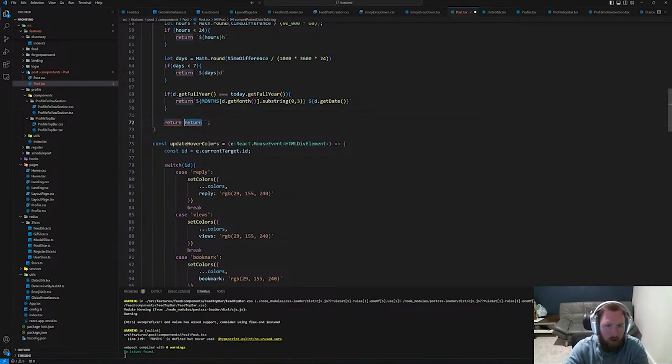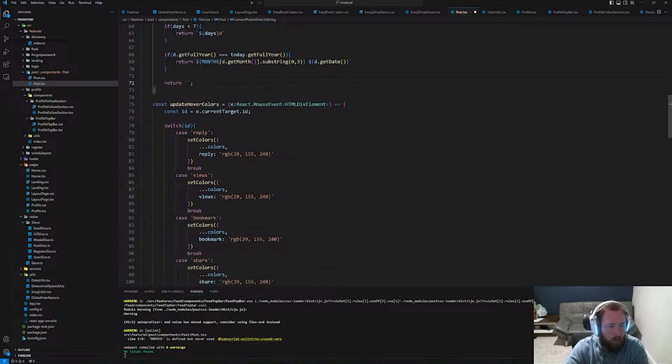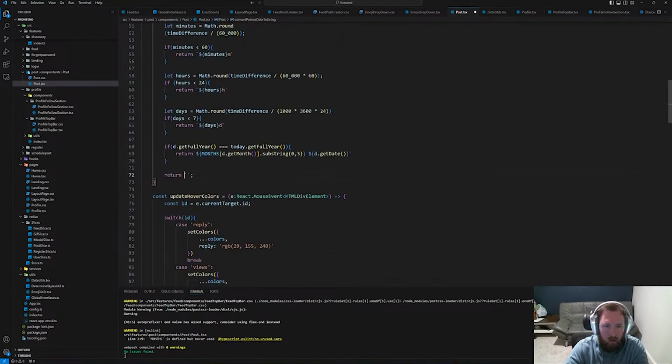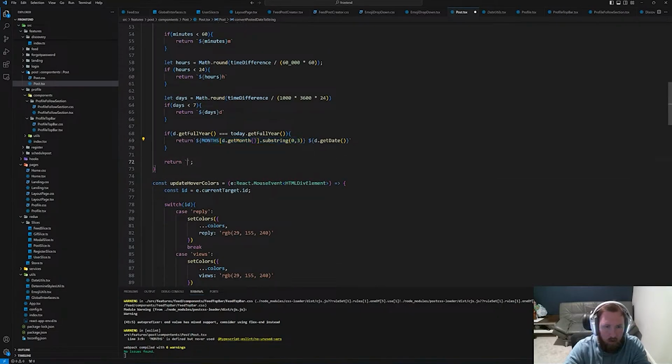So the last case is if it's past the year, so it's last year, we're going to go ahead and return month, day, comma, year. So same thing here. We're going to need to do some more extensive testing on this, so maybe next time we'll make some test data to test all of these, but tonight I'm not going to do this. Get date, and then we need comma, ${d.getFullYear()}.